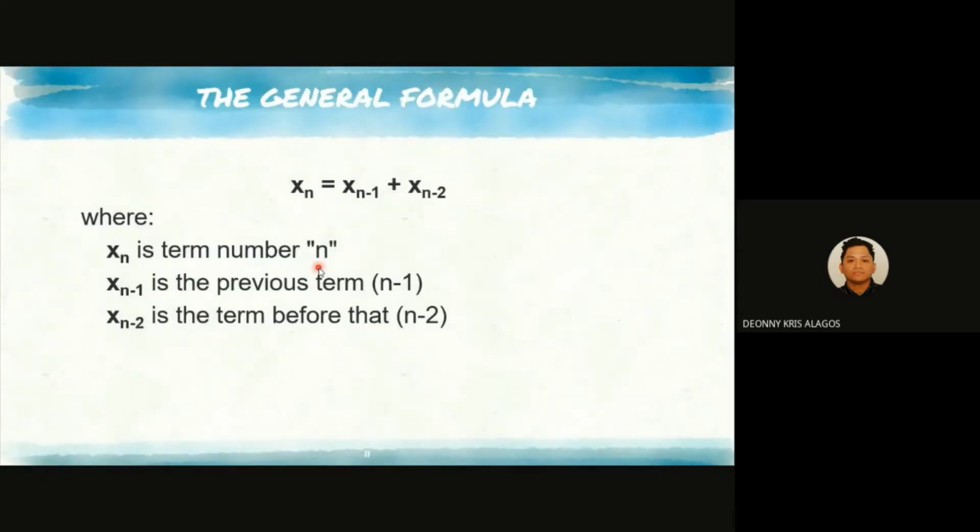Now, if we look at the pattern, the general formula of the Fibonacci sequence is x sub n equals x sub n minus 1 plus x sub n minus 2, where x sub n is the term number n, x sub n minus 1 is the previous term, which is n minus 1, and x sub n minus 2 is the term before that.